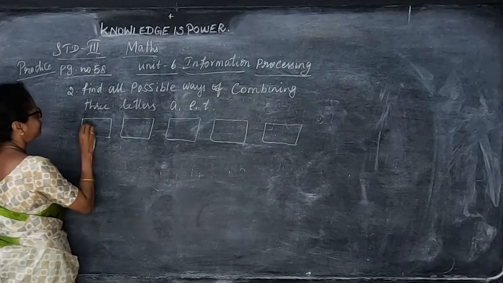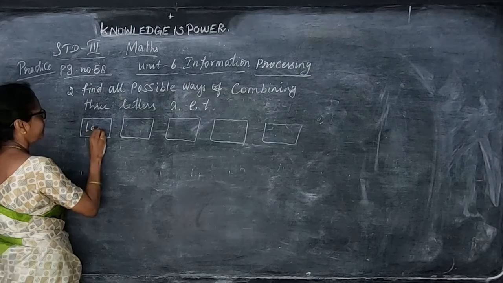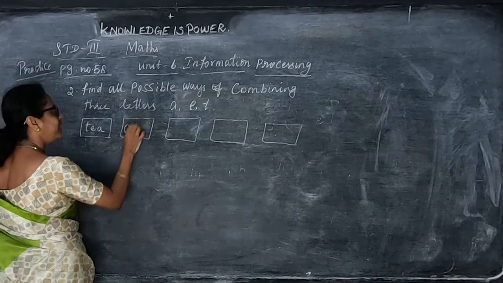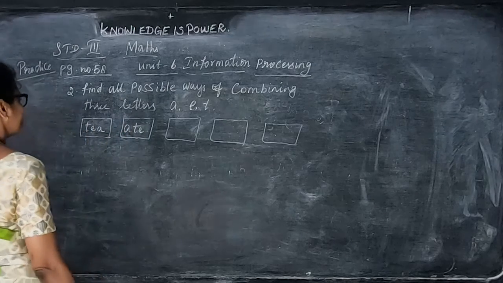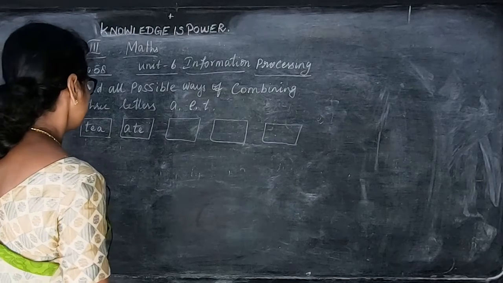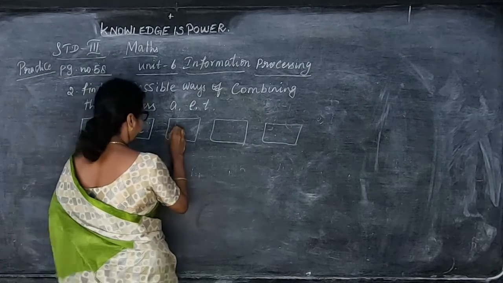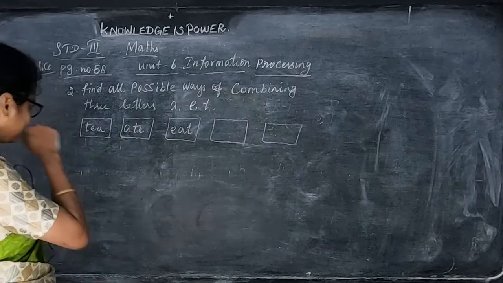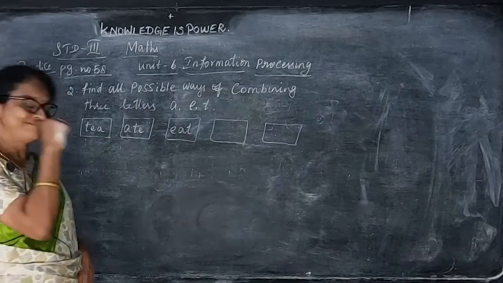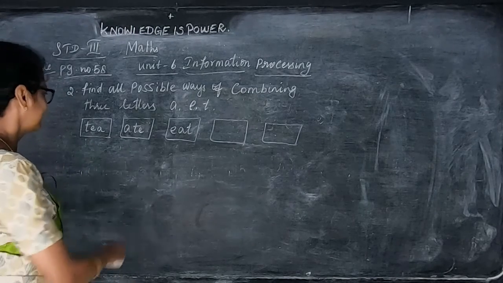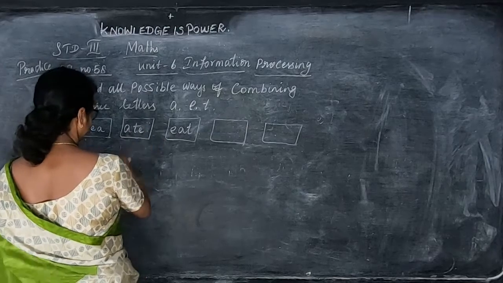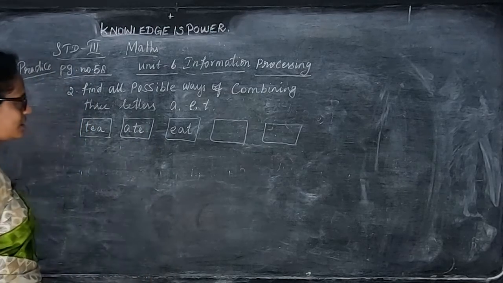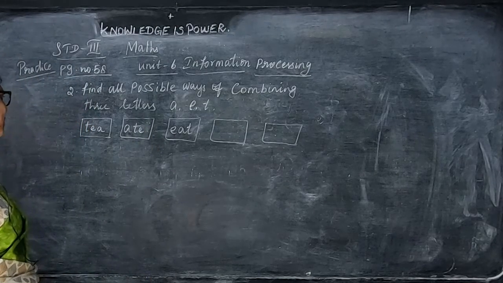We can write TEA, ATE, EAT, eat. Then only 3 we can use.